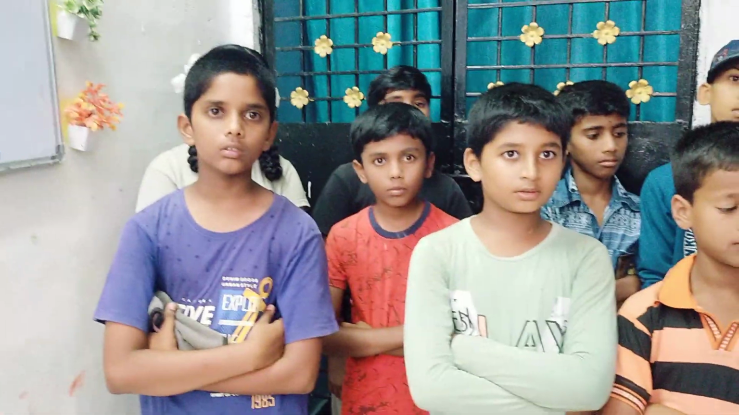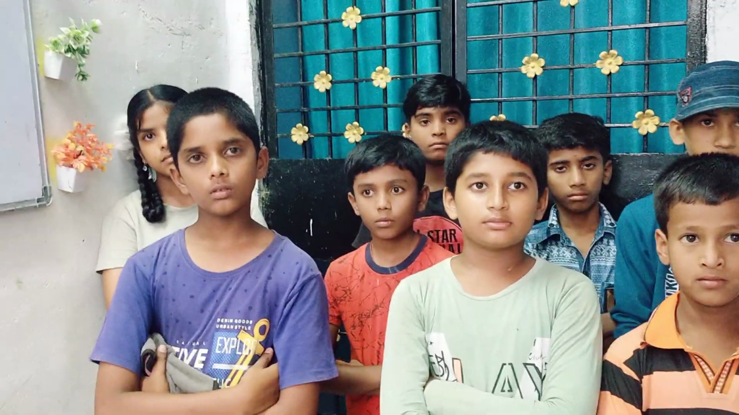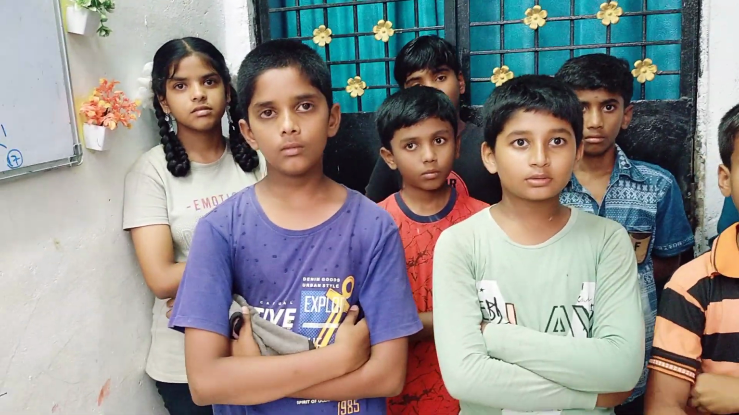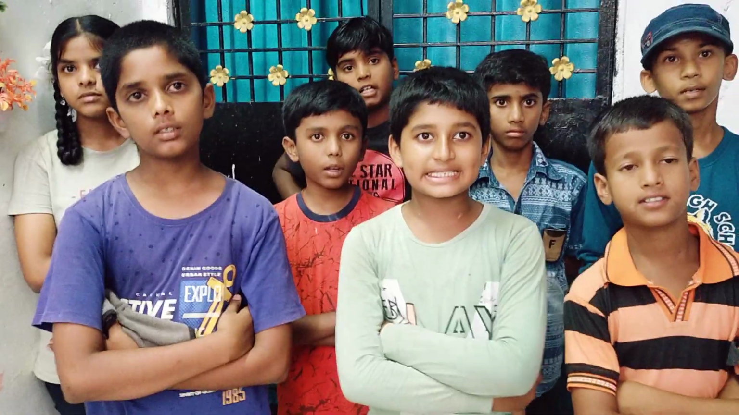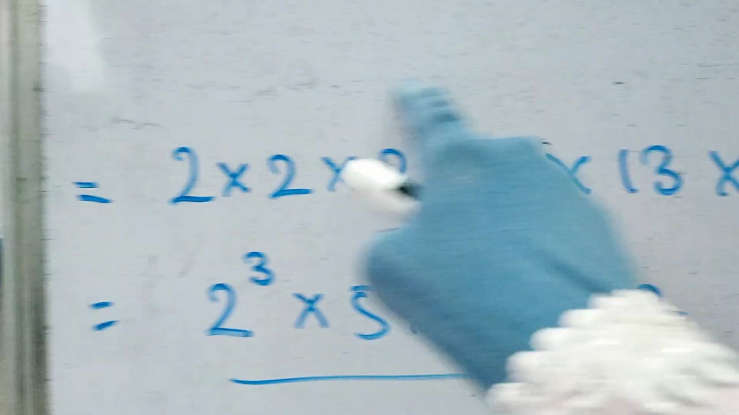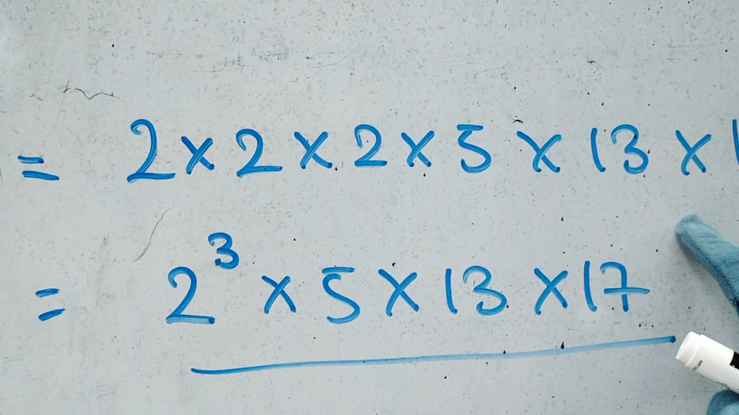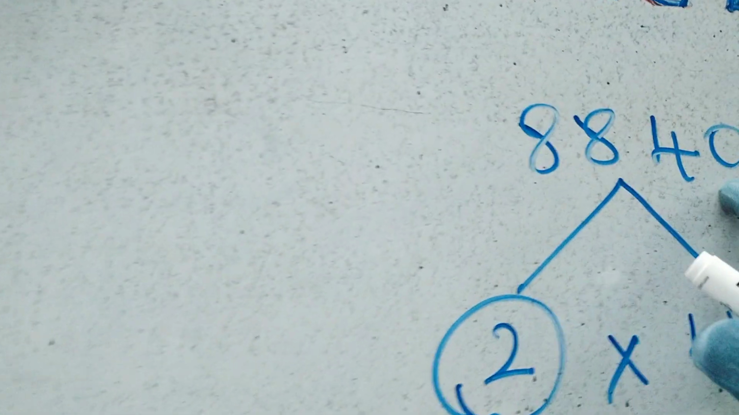Prime factorization is a process, a way of expressing a number as a product of its prime factors. What are prime factors? Prime factors are a set of prime numbers which, when multiplied together, will give you the original number. See, these all are prime factors. So these are a set of prime numbers only, right? When we multiply all these together, what will you get? You will get the original number.